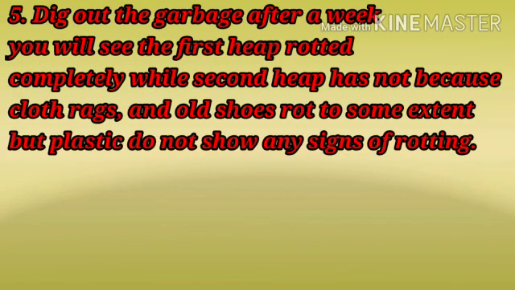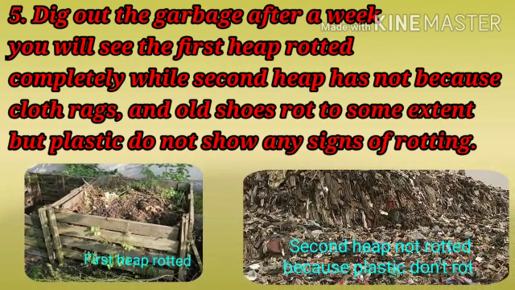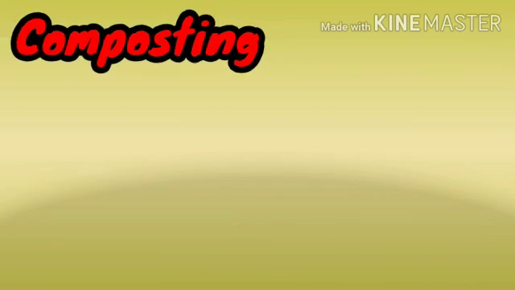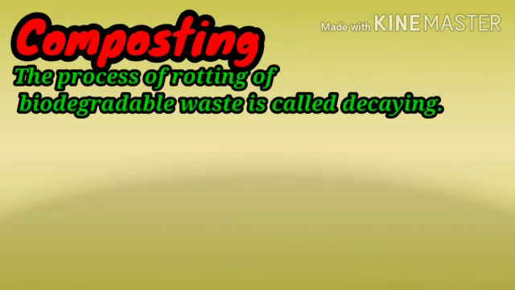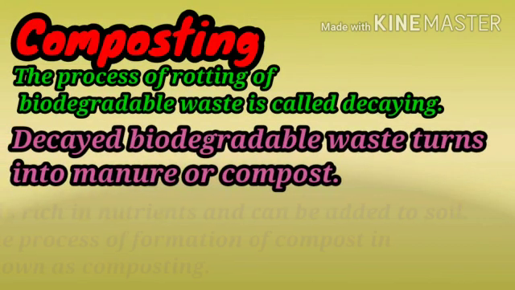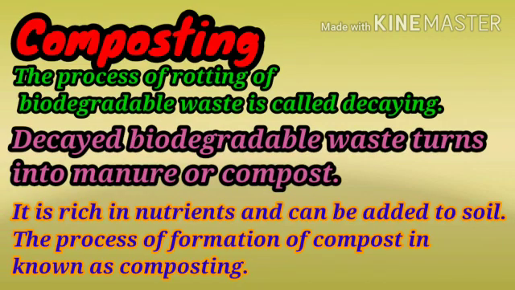Dig out the garbage after 1 week. You will see that the first heap is completely rotted, whereas the second heap has not, because plastic does not show any sign of rotting. Composting. The process of rotting of biodegradable waste is called decaying. This decayed waste turns into manure or compost. It can be added to the soil for better growth of plants. The process of forming compost is known as composting.